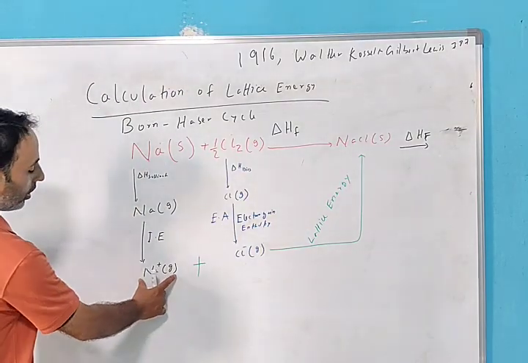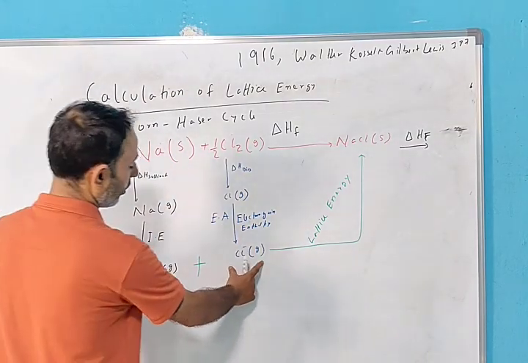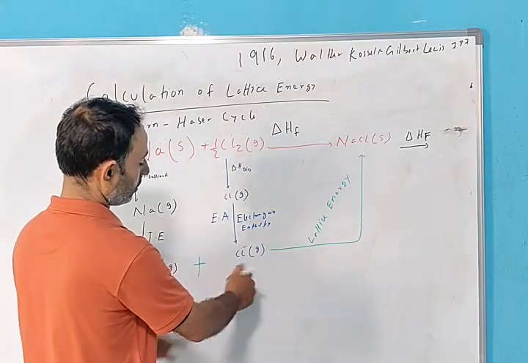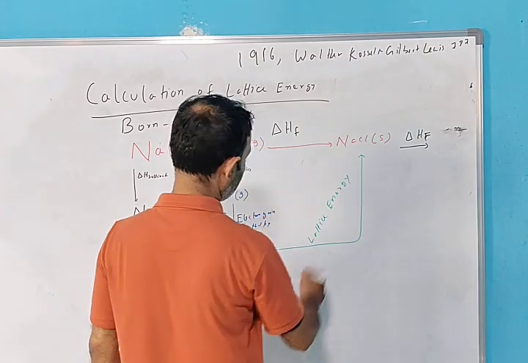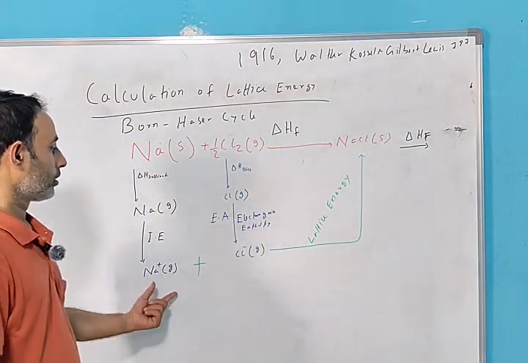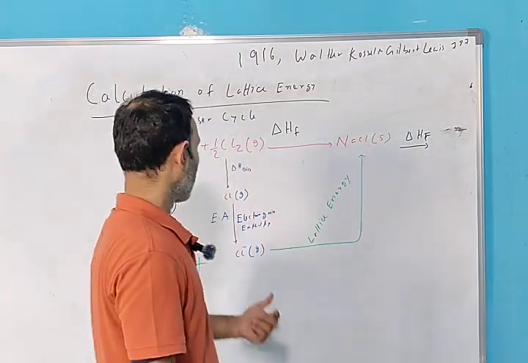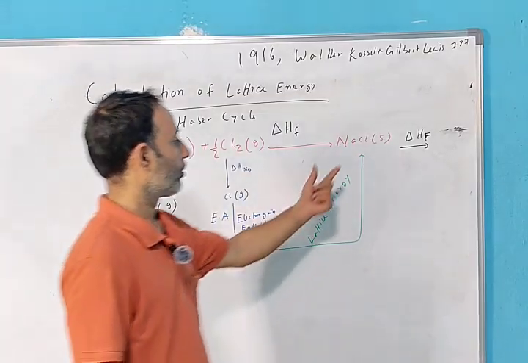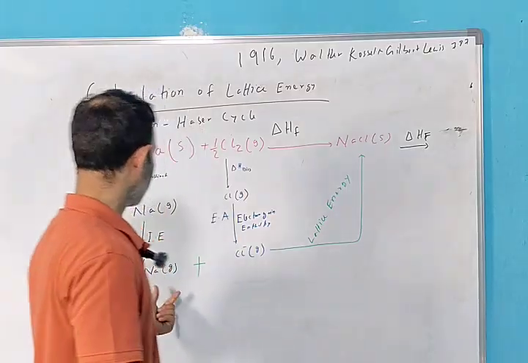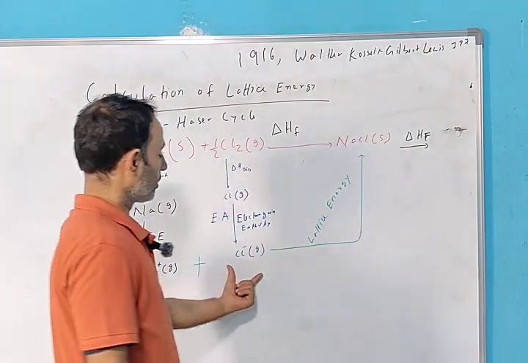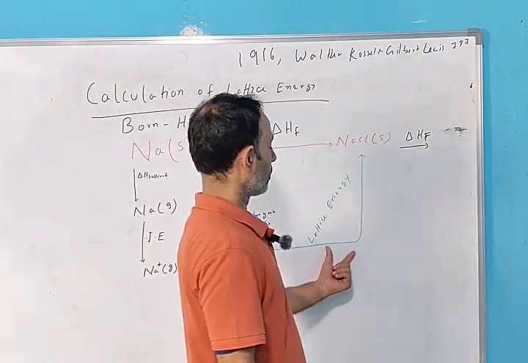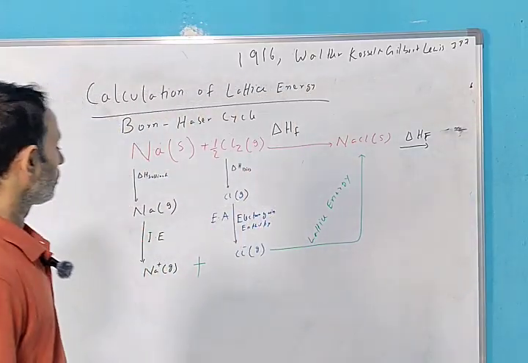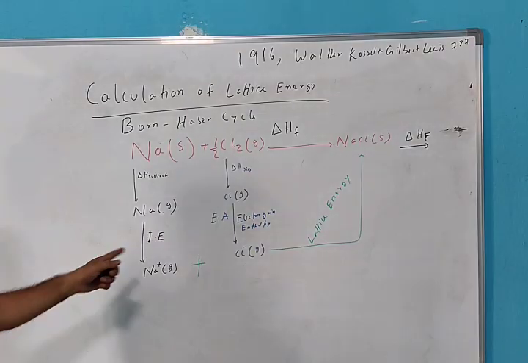We will get a sodium cation and chlorine anion. When you add this, you will get NaCl solid, and this is what we call lattice energy. Remember the definition of lattice energy: when 1 mole of a ionic crystal formed from constituent gaseous cation and gaseous anion, the amount of energy released is called lattice energy. Note it down, then we will discuss it in details.